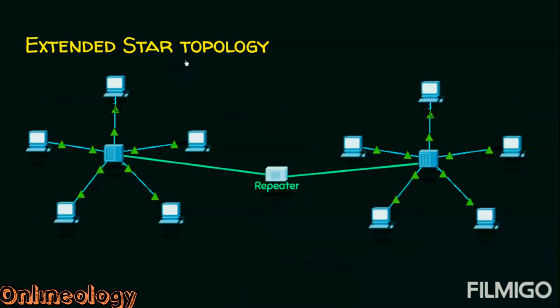We can also have a variation of a star topology like this. This is one star topology, another star topology. You can connect these two star topologies with the help of a repeater. We will see about repeaters in the next lecture. Now the point to note is that two or more star topologies can be connected with each other like this.